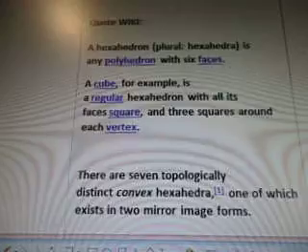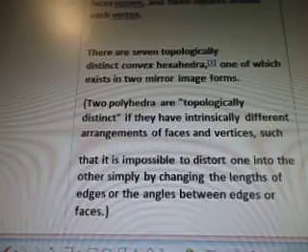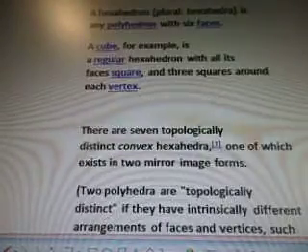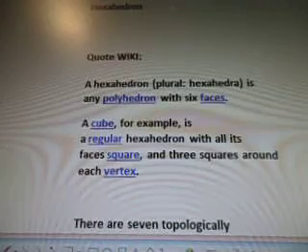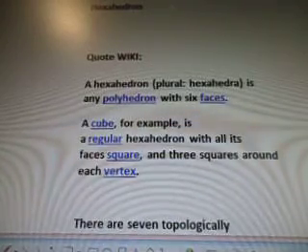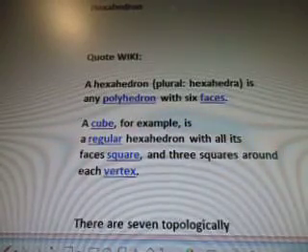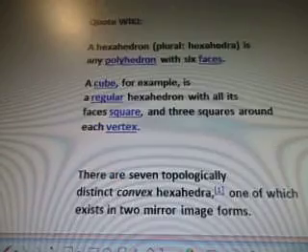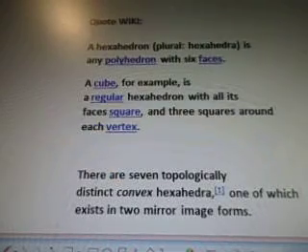Keyword hexahedron. Quote from Wiki: a hexahedron, plural hexahedra, is any polyhedron with 6 faces. A cube, for example, is a regular hexahedron with all its faces square and 3 squares around each vertex.